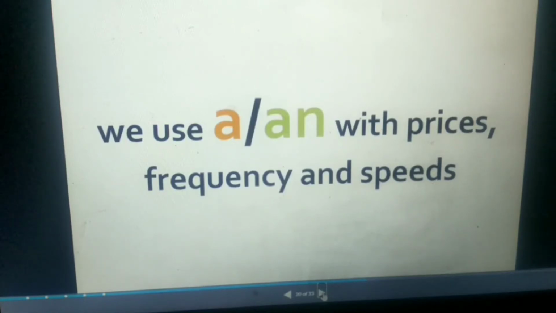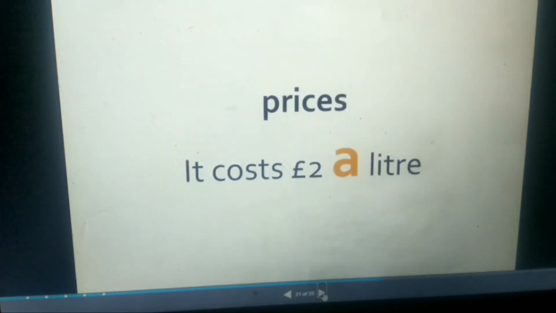We use a or an with prices, frequencies and speeds. Example, prices. It costs 20 rupees a liter. If I want to say, I'm just saying it costs 50 rupees a liter.